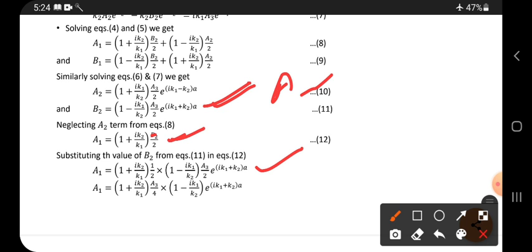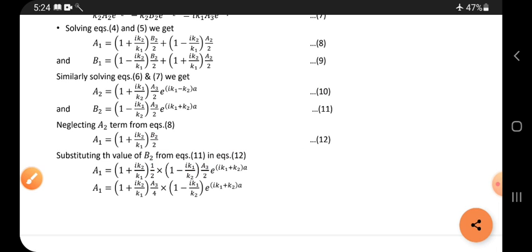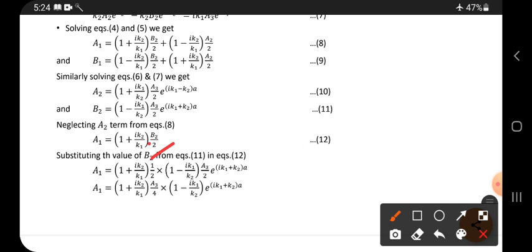Just take it and copy paste here. Okay, so here it is pasted, and now here 1 by 2 is there, and here a3 by 2. See once again clearly, here 1 by 2, a3 by 2. So by 2 becomes by 4, and 1 into a3 only, and this bracket and this bracket are written as they are here, and this is also copy pasted here.